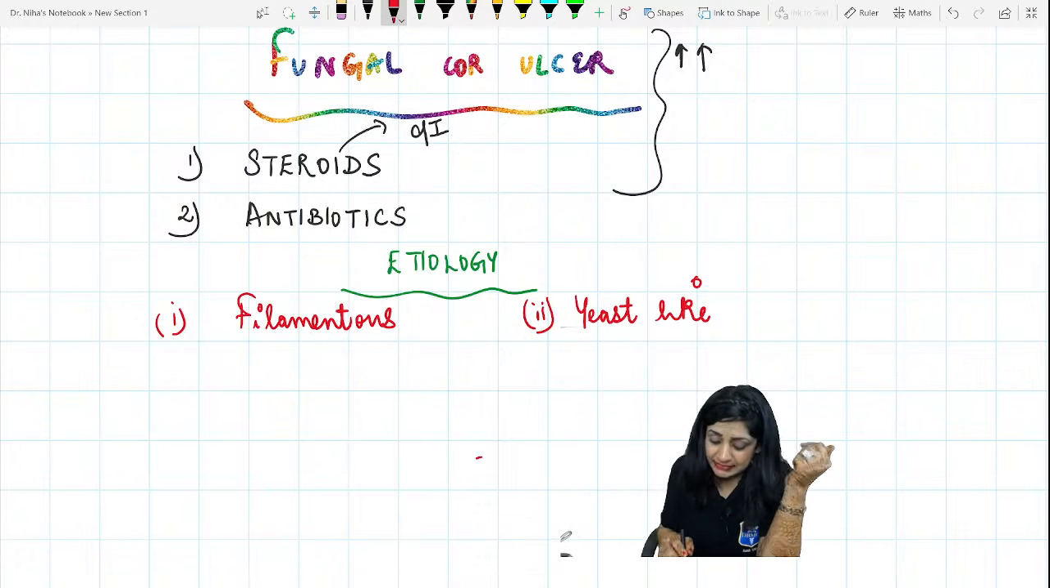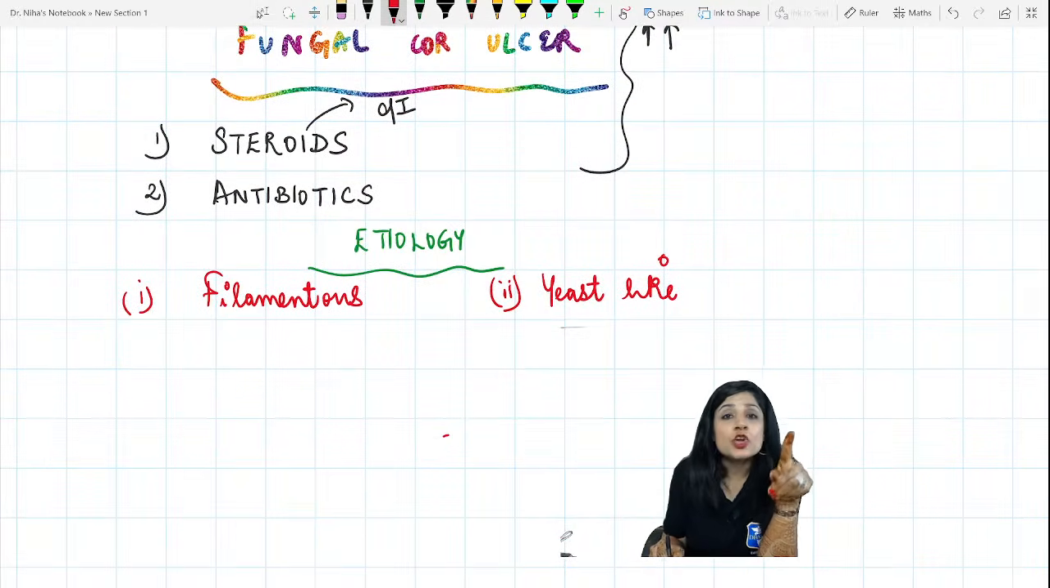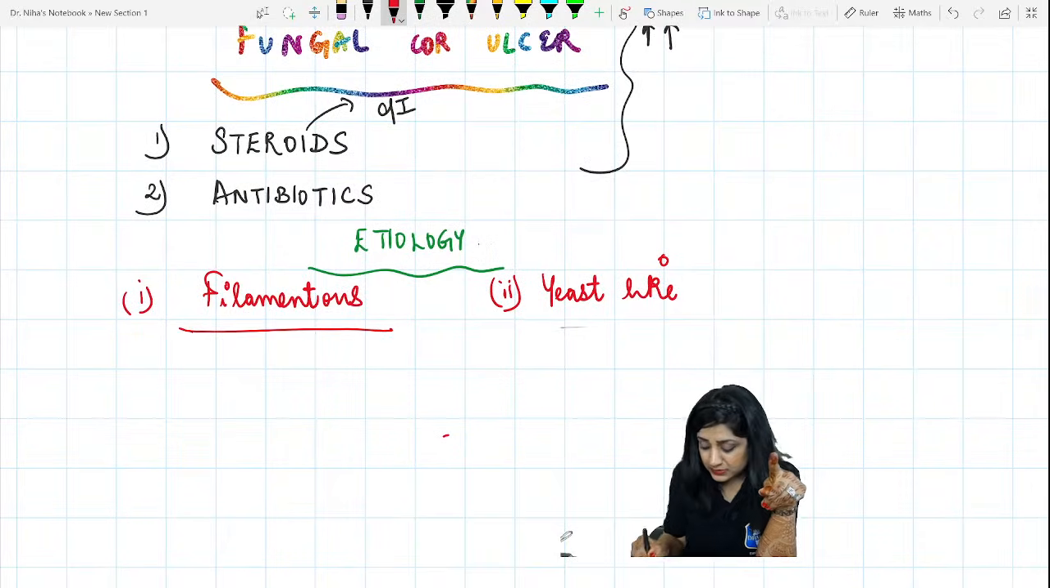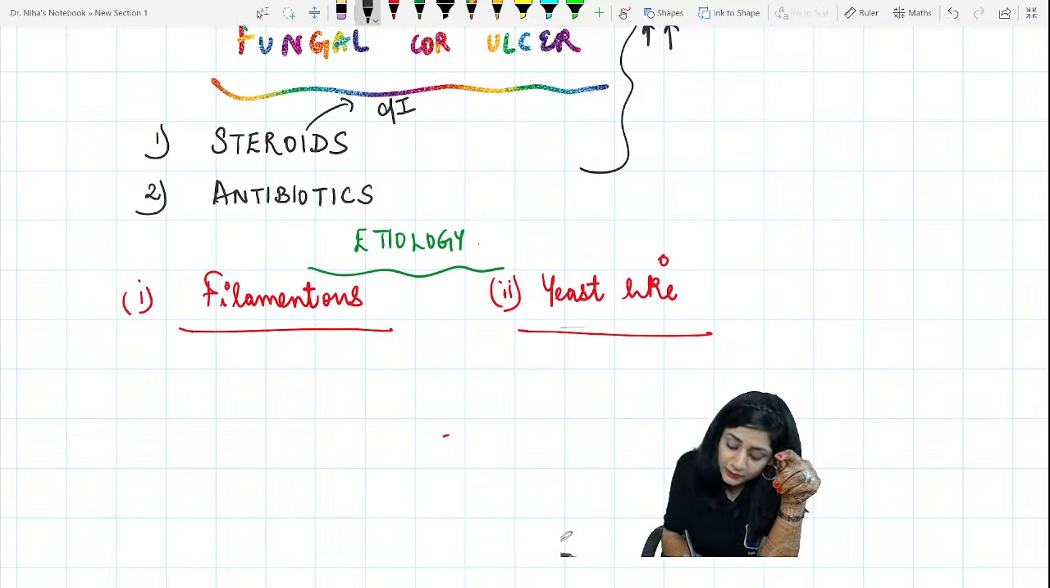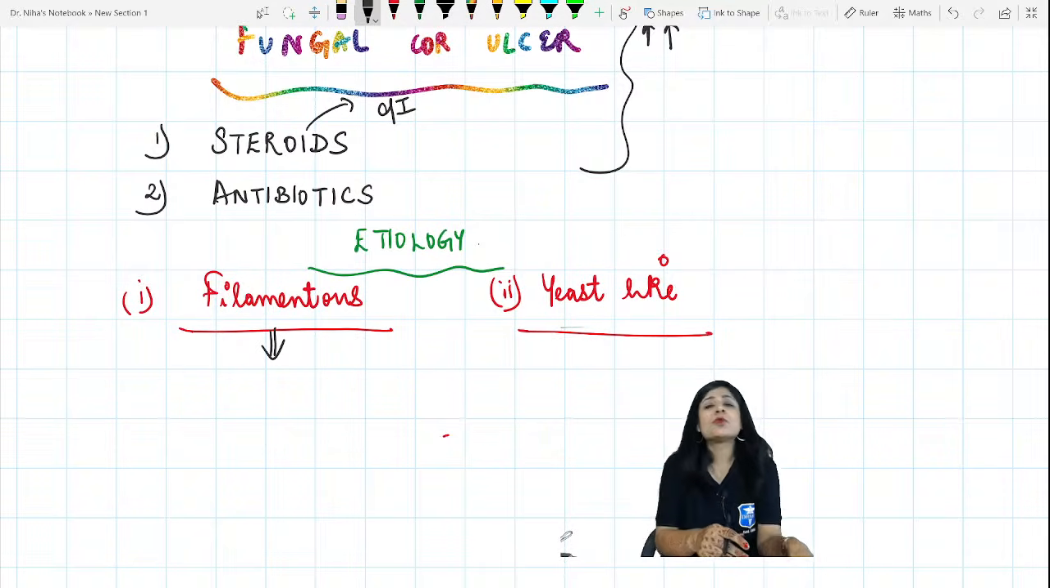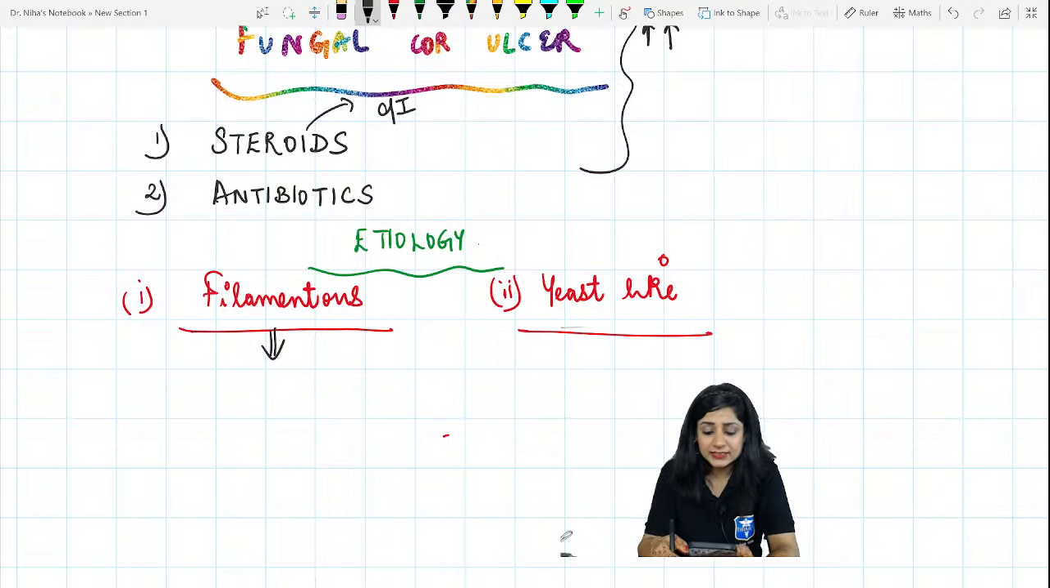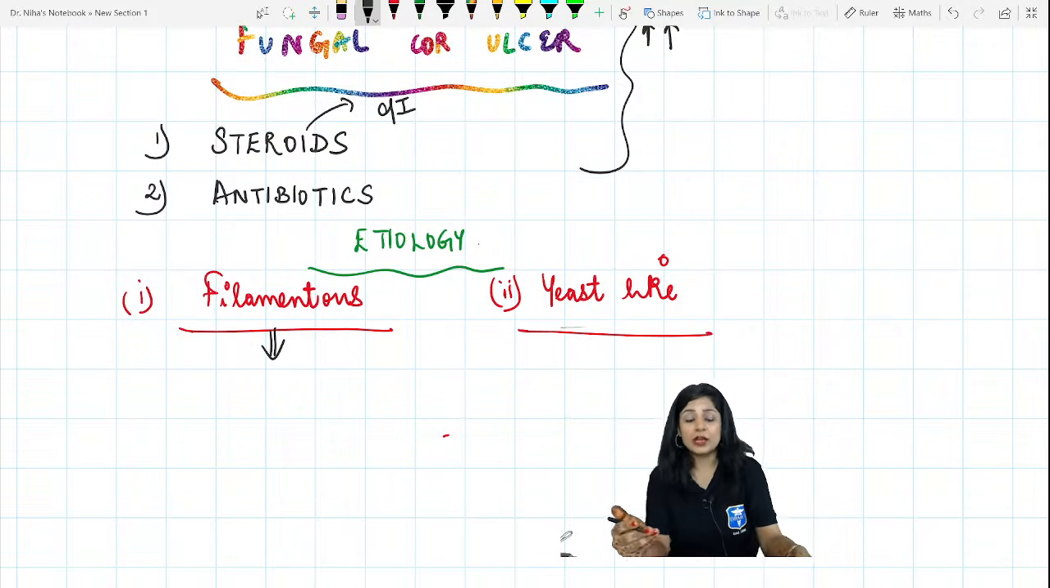Then they are saying that etiology. What is the etiology of fungal ulcer? It could be filamentous fungus. It could be a yeast-like fungus. Now, which is the most common filamentous? Now, another question. Who is going to answer this? Filamentous, very good. Good evening, Rahul. Filamentous fungus and candida, these two are different.